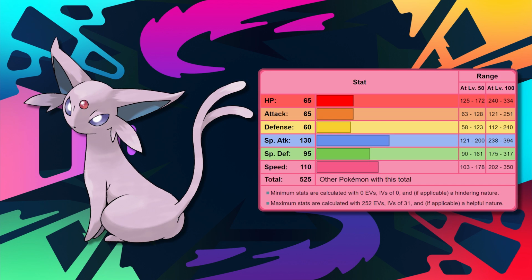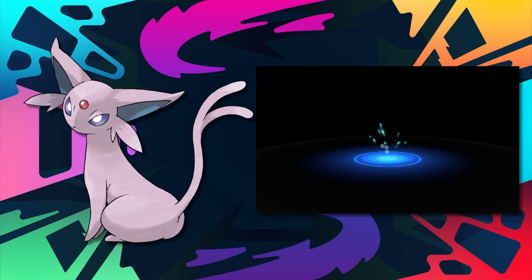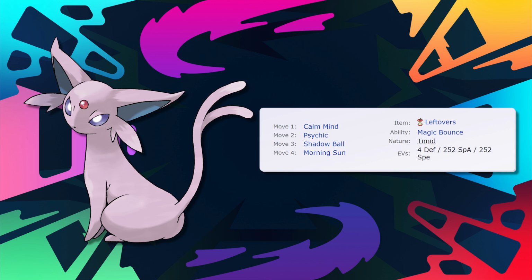Going into competitive, Espeon shines incredibly well here. Espeon has a decent move pool, and has the ultimate move for it, Calm Mind. Calm Mind is one of the best moves for Espeon on its sets. As a trainer, focus on Calm Mind, and focus on its special attack and speed for sure.